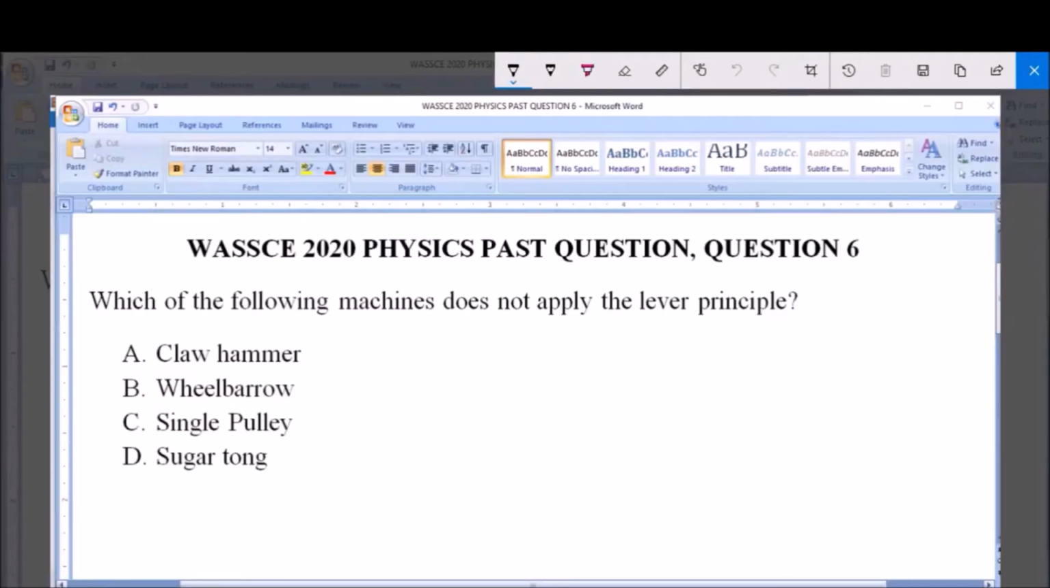I will be answering WASSCE 2020 Physics Past Question, Question 6. Which of the following machines does not apply the lever principle? A. Claw hammer, B. Wheelbarrow, C. Single pulley, and D. Sugar tongs.